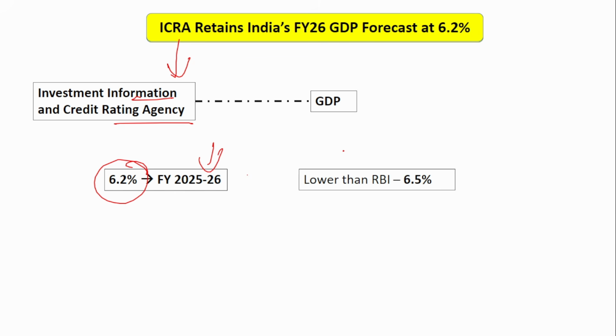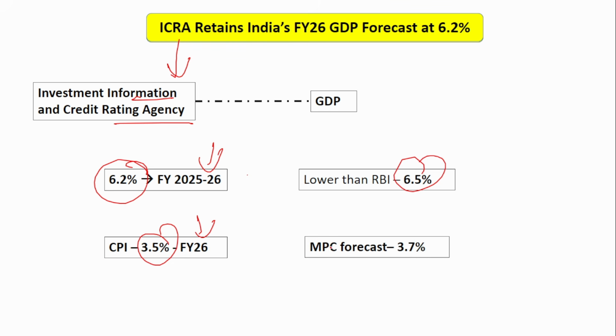But the RBI's projection is 6.5%. Similarly, the CPI inflation projection by ICRA is 3.5% for financial year 26, and this is also lower than the MPC forecast. The recent MPC meeting forecasted 3.7%, so this 3.5% is lower than the MPC forecast. Remember, the GDP forecast is 6.2% and the CPI inflation forecast is 3.5%.